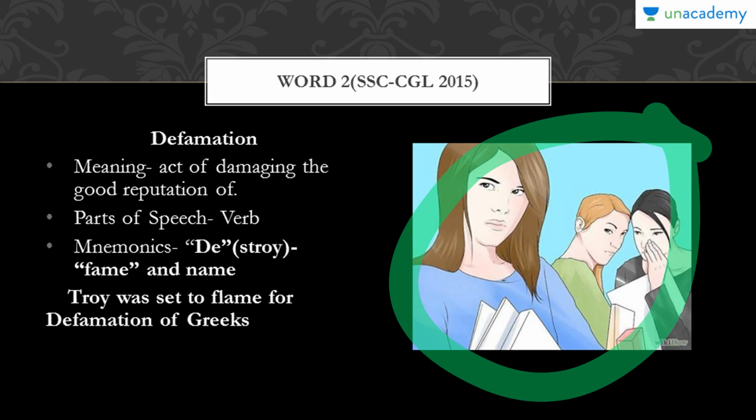You backbite, you talk about people behind their back. So these things actually lead to defamation. So that is the picture showing.